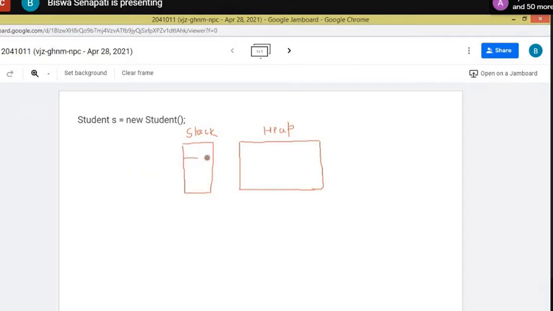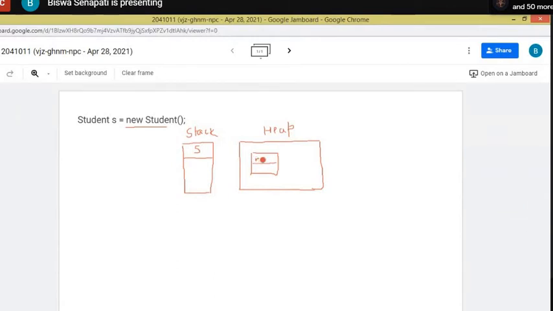A memory is allocated in the stack area for S. This S is called the object reference. Reference means it is referencing some other memory location. And whenever I call new Student, what happens? Let's say Student has two data members or instance variables: one instance variable is name and the second is role.